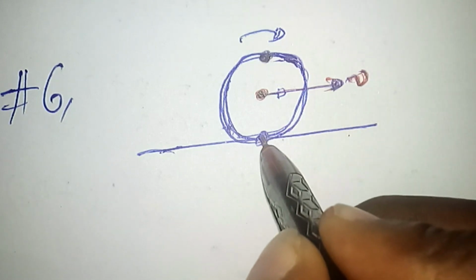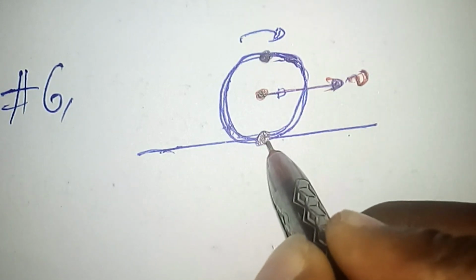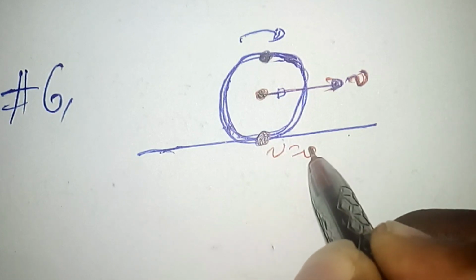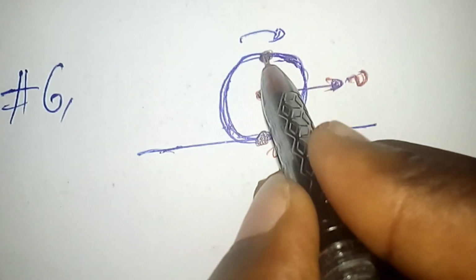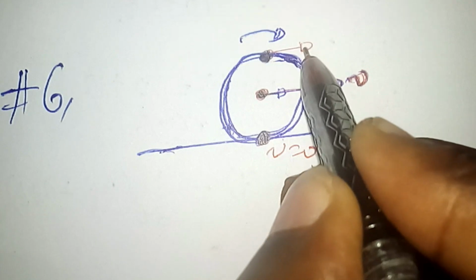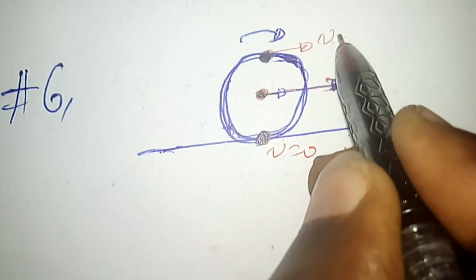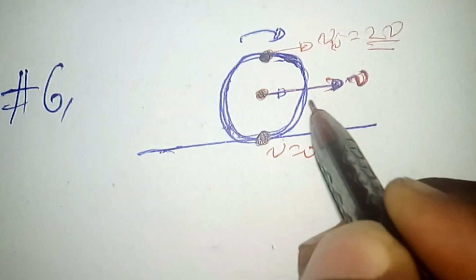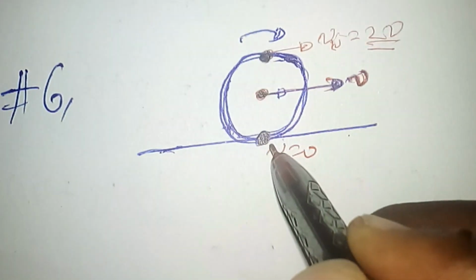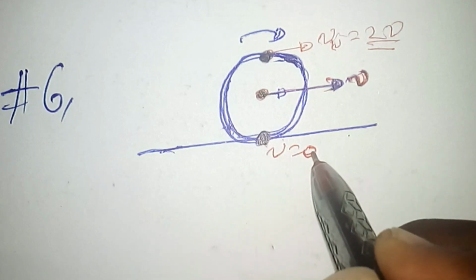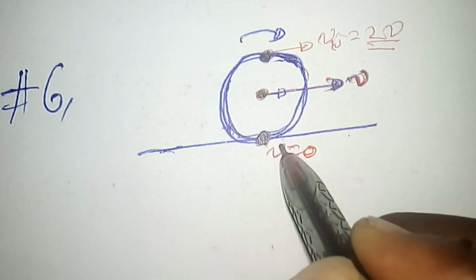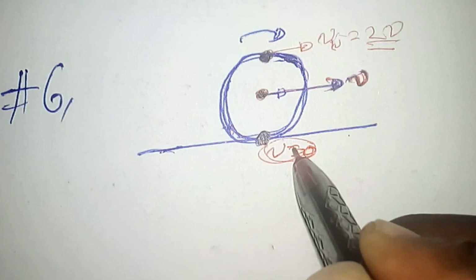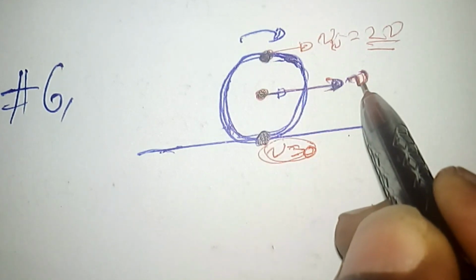Then we directly know that the point at the bottom of the circle has velocity 0, and the point at the top rim of the disk is moving with a velocity of twice the velocity of the center, 2v. The center is moving with v and the bottom is moving with velocity 0. That means it seems momentarily at rest, while the center of the disk is moving with the velocity v.